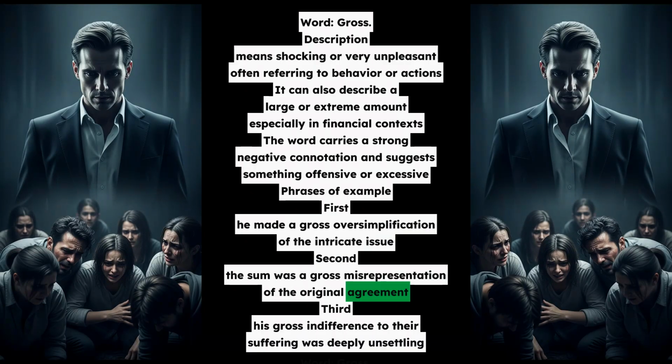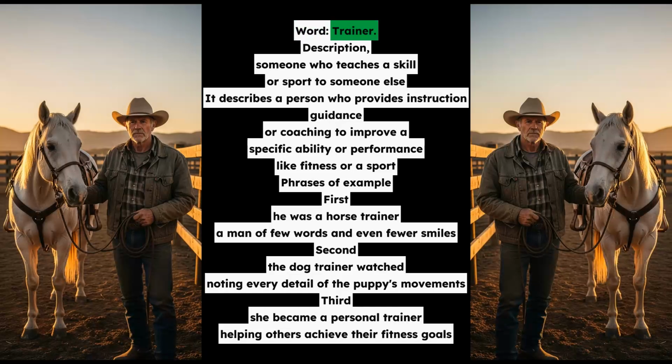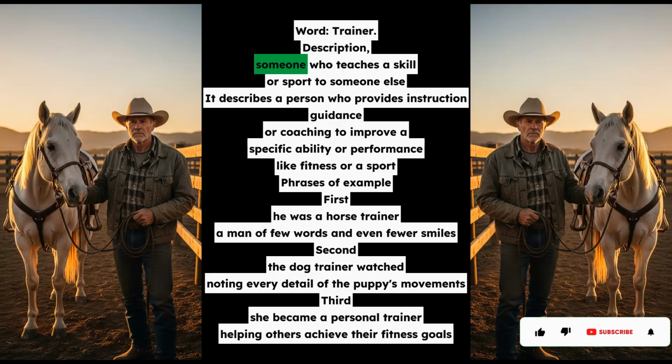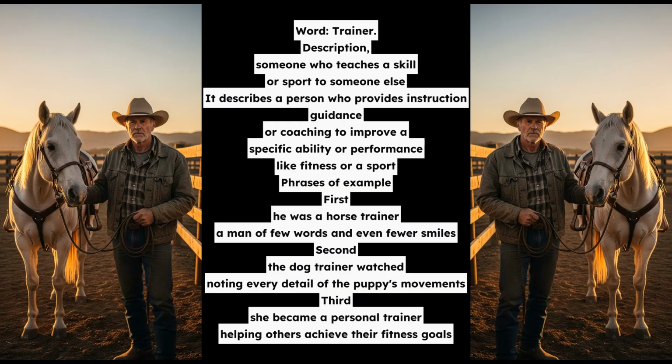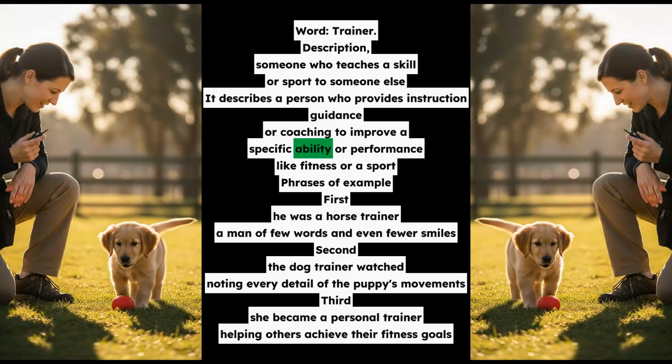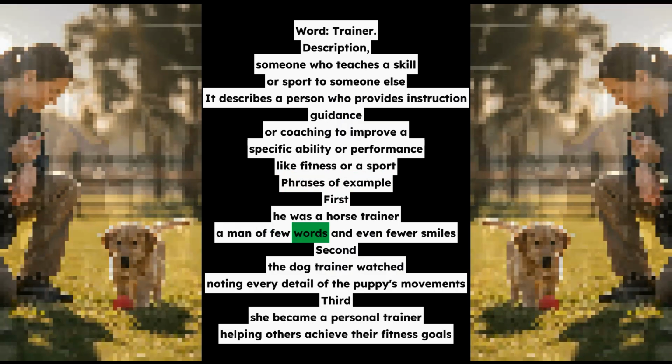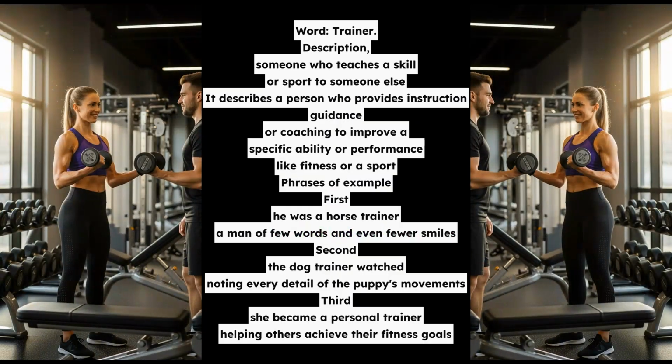Word: trainer. Description: someone who teaches a skill or sport to someone else. It describes a person who provides instruction, guidance, or coaching to improve a specific ability or performance, like fitness or a sport. Phrases of example. First, he was a horse trainer, a man of few words and even fewer smiles. Second, the dog trainer watched, noting every detail of the puppy's movements. Third, she became a personal trainer, helping others achieve their fitness goals.